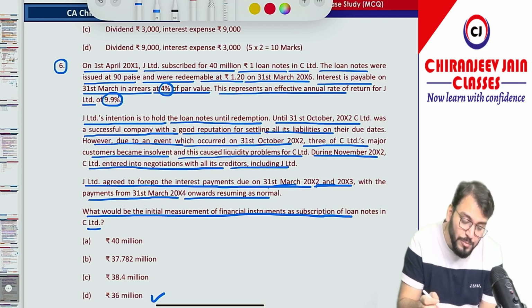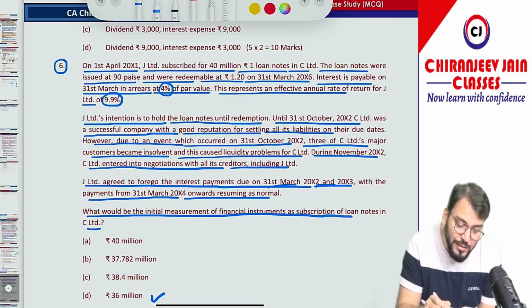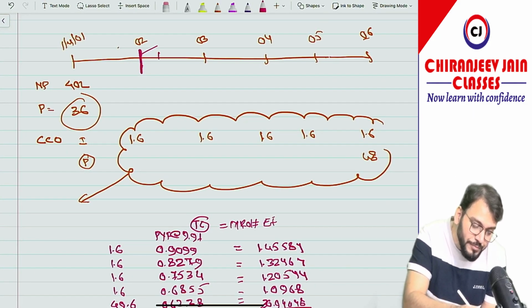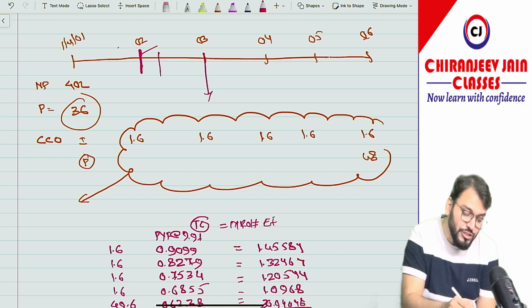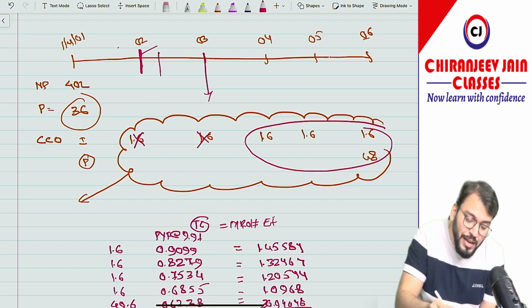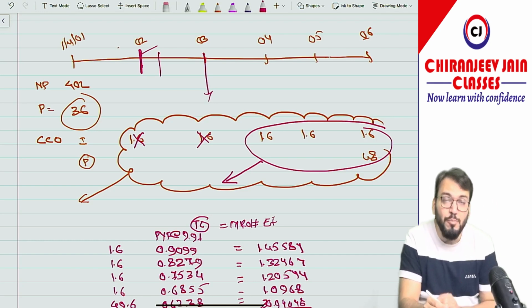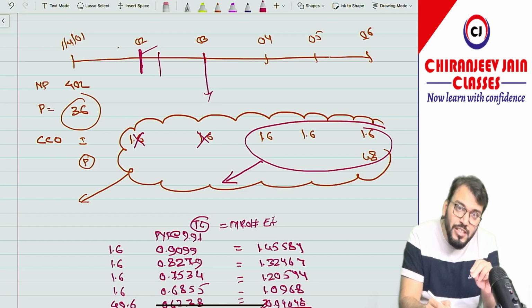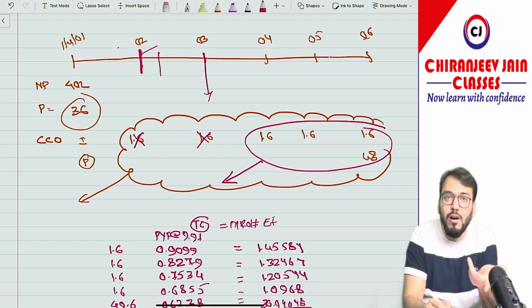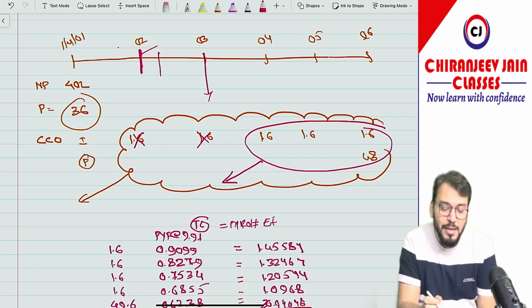So at which point of time you need to calculate impairment loss, that we need to find out. Of course, this negotiation has been done on which date? During November 2002. So November 2002 will be somewhere here. Correct? So of course we'll calculate on this date. So whatever is waived, so this has been waived, this has been waived. So you need to find out the present value of this at this point of time by using the original EIR and then compare with the carrying amount. Carrying amount, the difference will become what? Impairment loss. The difference will become impairment loss.